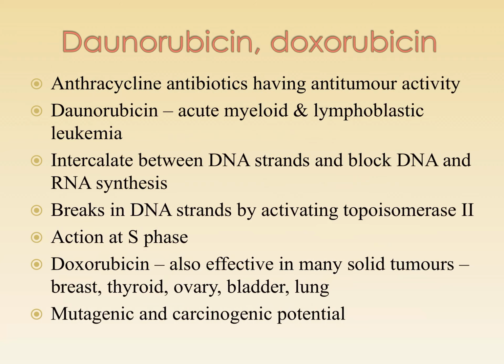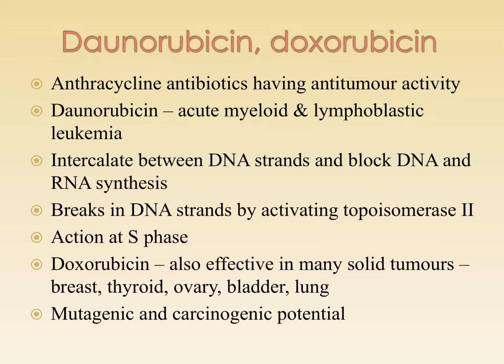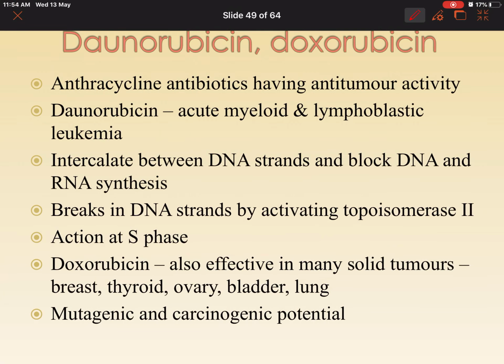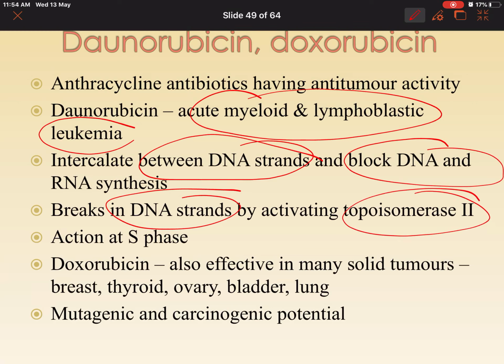The next compound is daunorubicin, an anthracycline antibiotic which has anti-tumor property. These are used in acute myeloid and lymphoblastic leukemia. These also produce breaks in the strands and they intercalate between the DNA strands and block DNA and RNA synthesis. They can also activate topoisomerase 2 and produce breaks in the DNA. Where do we use it? We use it in many solid tumor carcinomas.